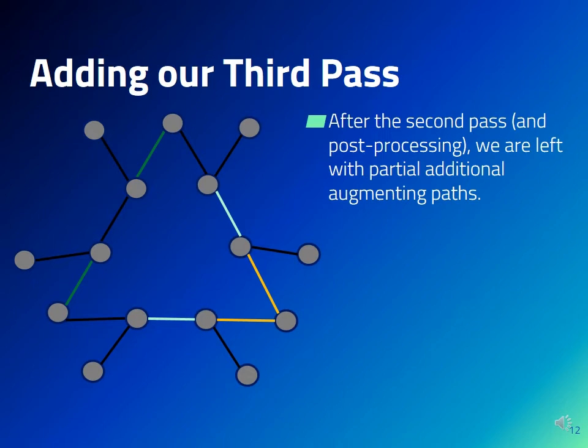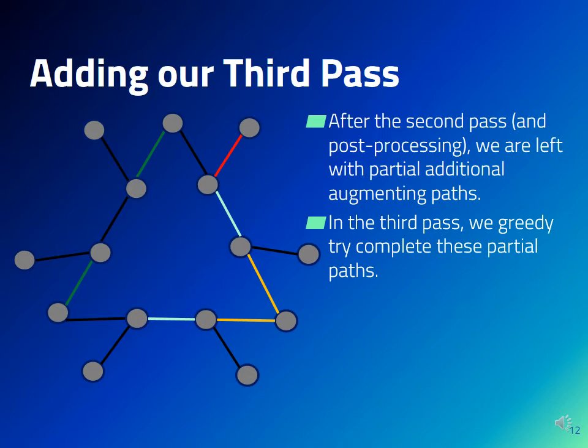In the example drawn on this slide, only a single augmenting path could be used, because the three possible paths intersect each other, and therefore we are left with the two yellow edges of W. Each remaining edge of W represents a partial augmenting path, and in the third pass, we try to greedily complete these partial paths and get further improvement. In the example depicted, this leads to one more augmenting path.